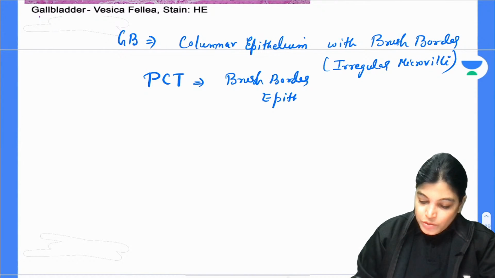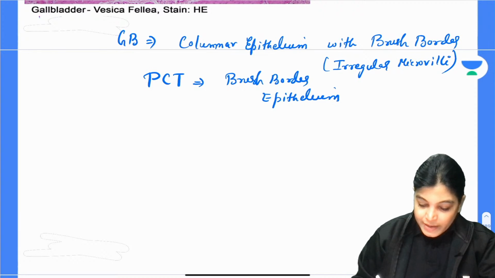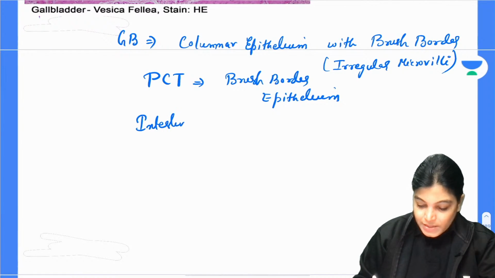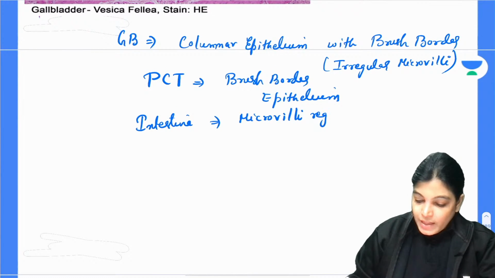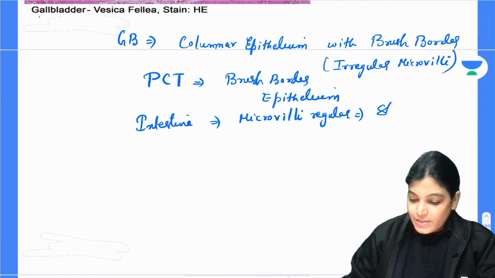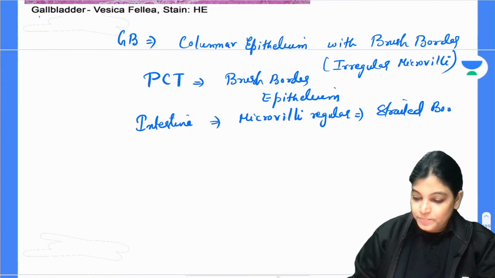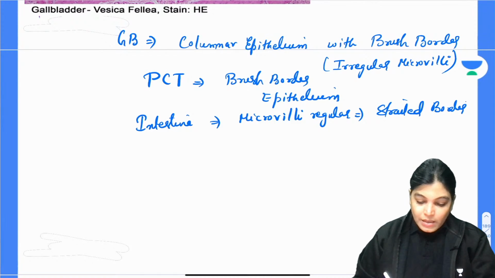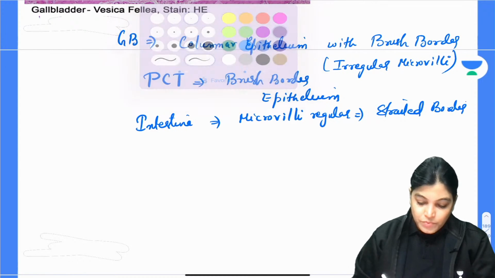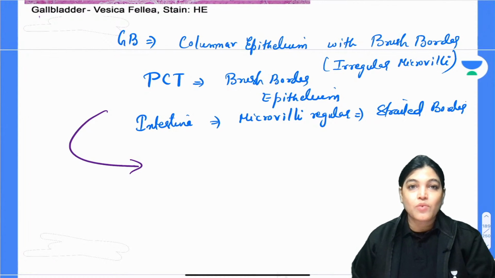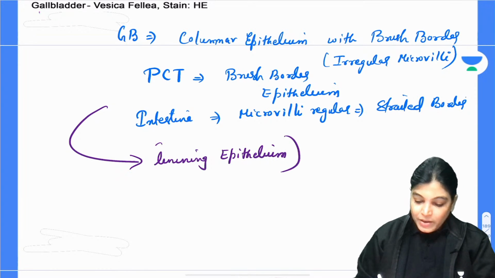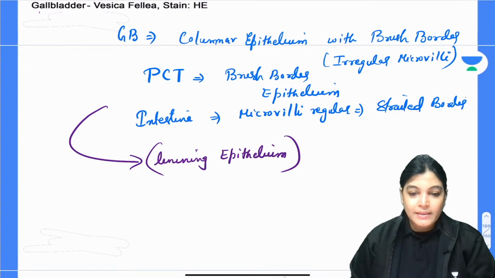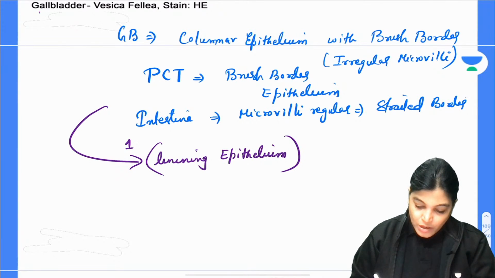And it is also important for you to know that in the case of intestine, the arrangement of microvilli is regular, and when the arrangement of microvilli is regular, it is called striated border. So, got it? Now, another important point about the histological features of gallbladder is that the lining epithelium, which is already known to you, is simple columnar epithelium with irregular arrangement of microvilli, that is the brush border.